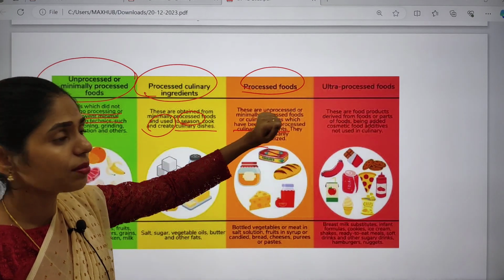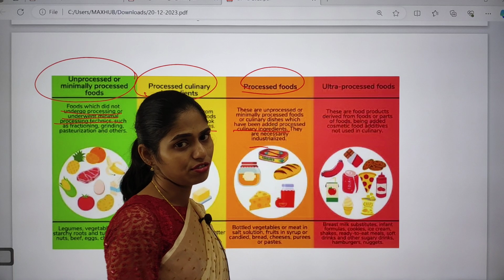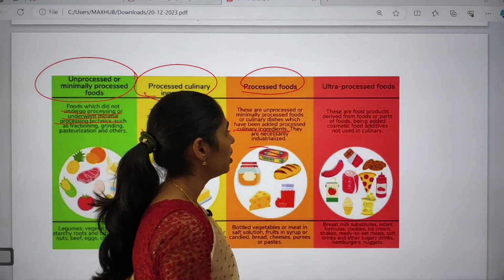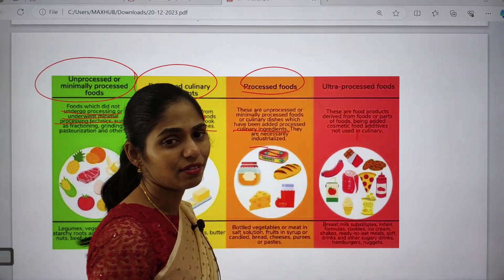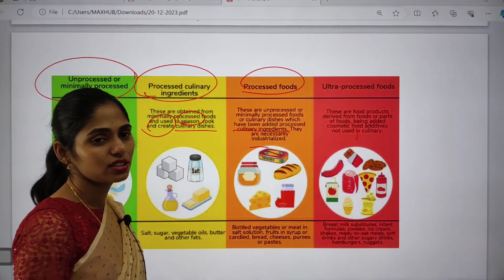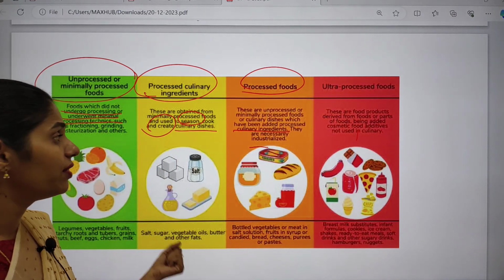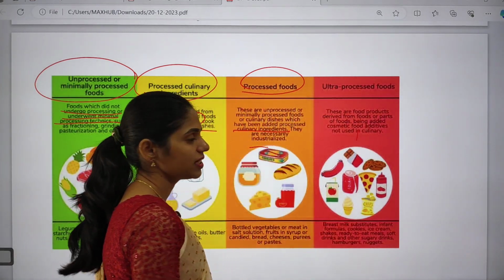And what is ultra processed food? These are food products derived from food or parts of foods, and they are added with cosmetic food additives. For example, we have breast milk substitutes.